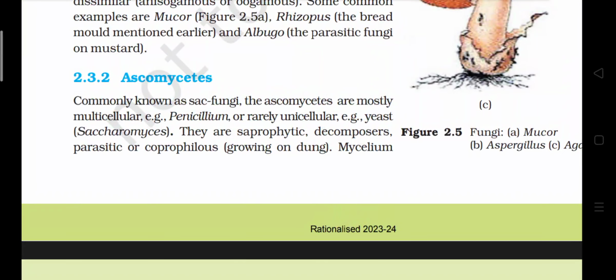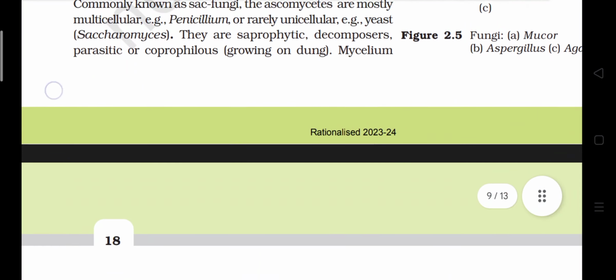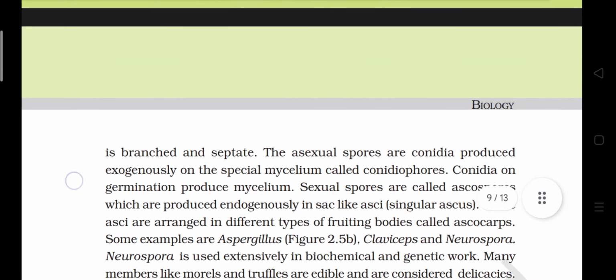2.3.2 Ascomycetes, commonly known as sac fungi. The Ascomycetes are mostly multicellular, for example Penicillium, or rarely unicellular, for example yeast Saccharomyces. They are saprophytic, decomposers, parasitic, or coprophilous, growing on dung. Mycelium is branched and septate.